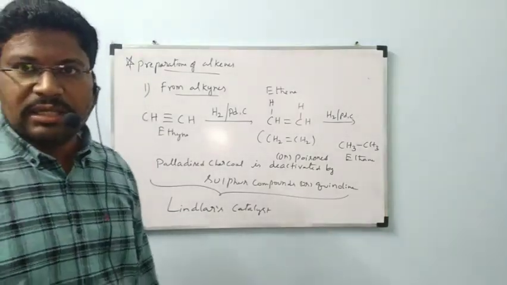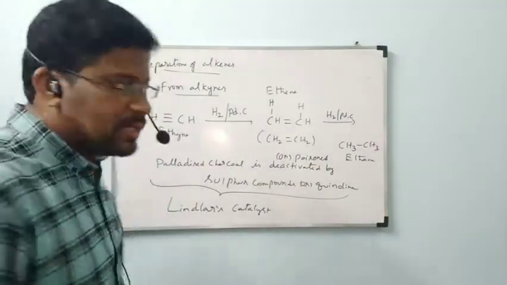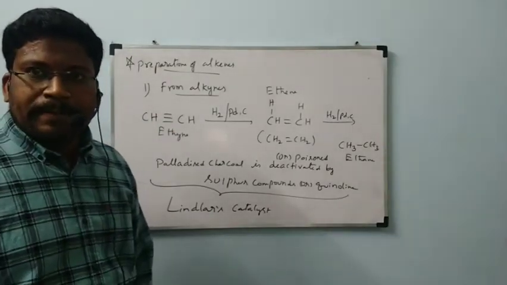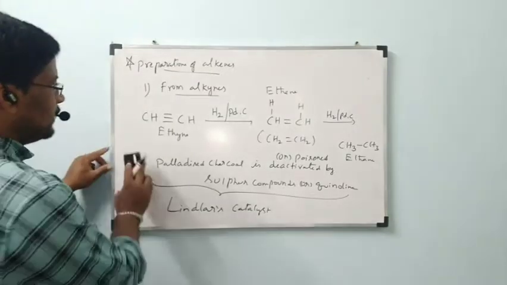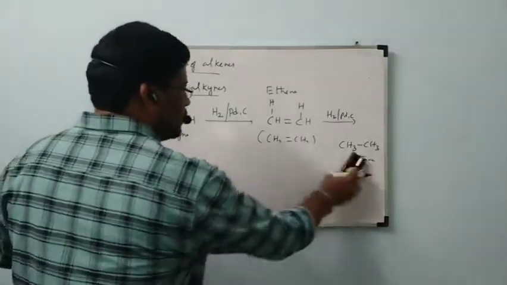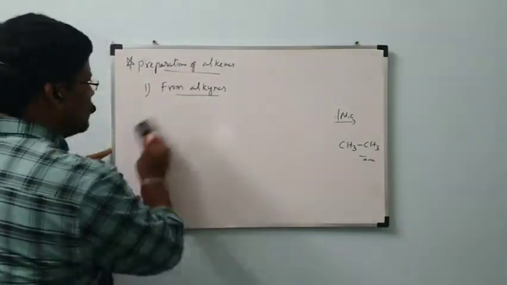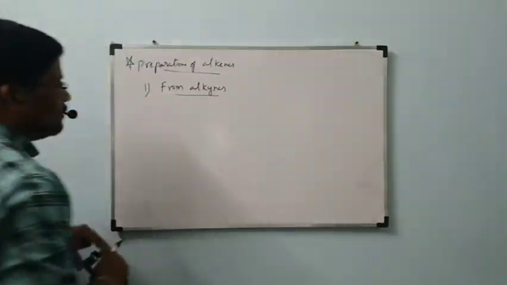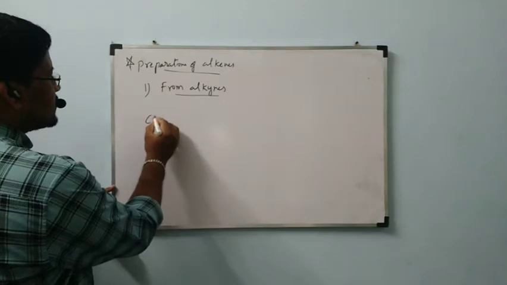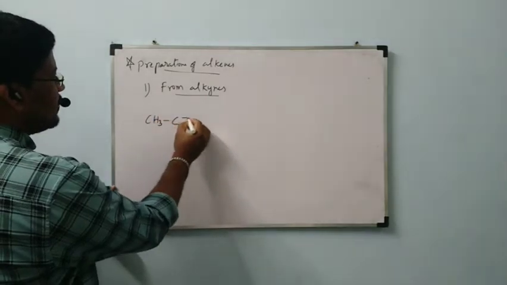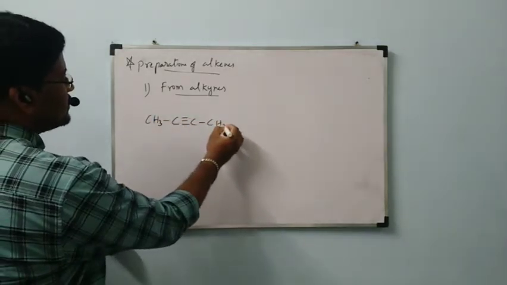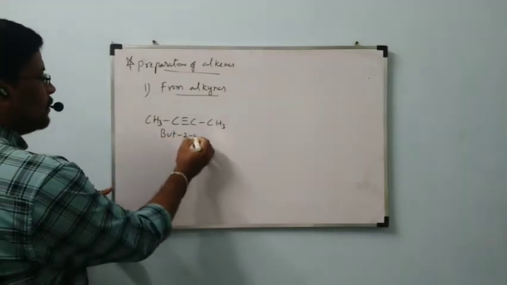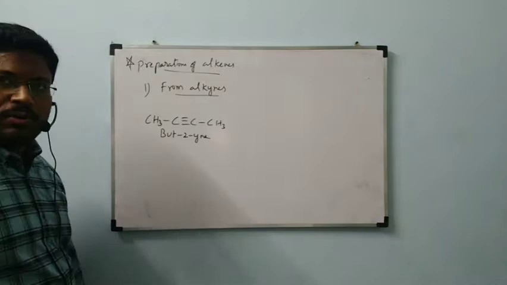Now I am going to write another example. Let us see, all of you. First note this down carefully. Now the final equations. Let us consider CH3-C≡C-CH3. The name of this compound is but-2-yne.